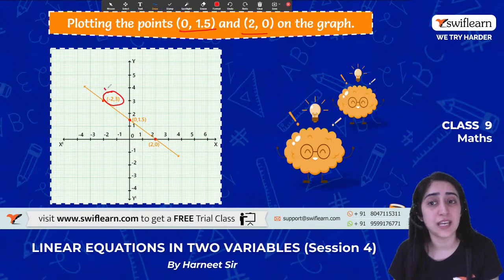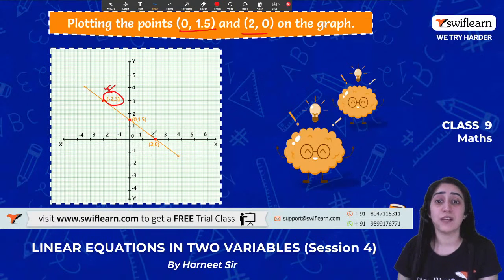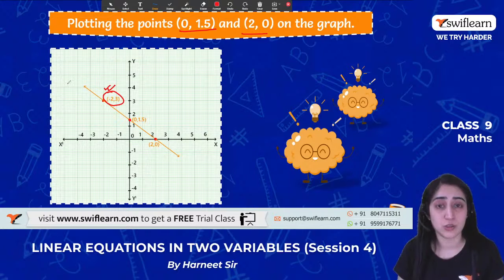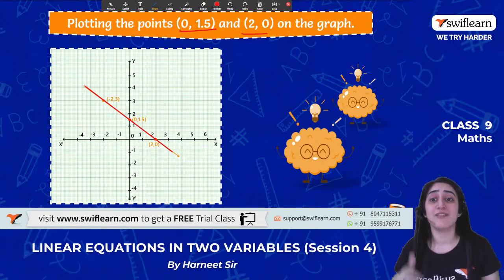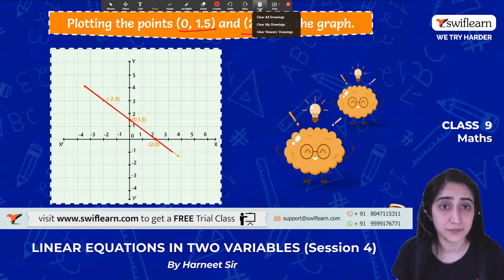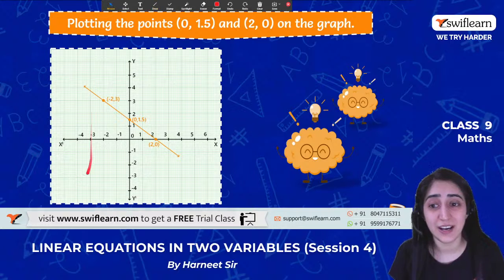Even if I don't take this out, even if I don't calculate, I have 2 points, then also I can draw a graph. Without using this, I'll show you how do we draw. So let's start from here, pass from this point and this point. See, I'm able to draw it. Automatically, if I extend, it will go. I don't need to find that point as well. We can only get it directly. I hope it's clear now.